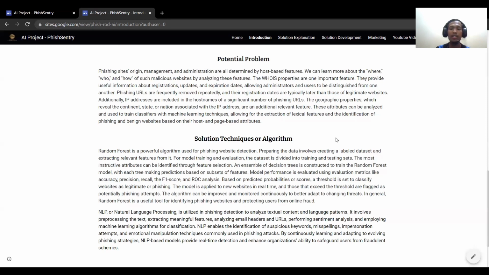By continuously learning and adapting to evolving phishing strategies, an NLP-based model provides real-time detection and enhances an organization's ability to safeguard users from fraudulent schemes. Now I will pass to my teammate to tell more about the solution technique.